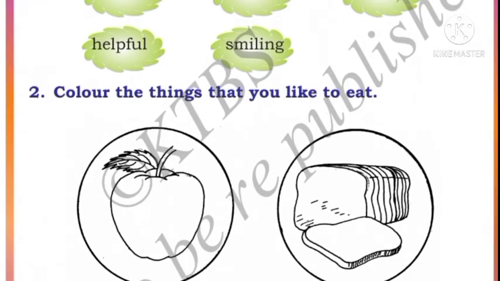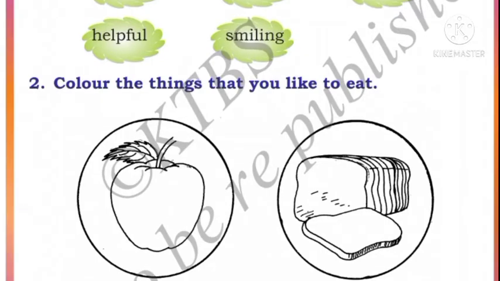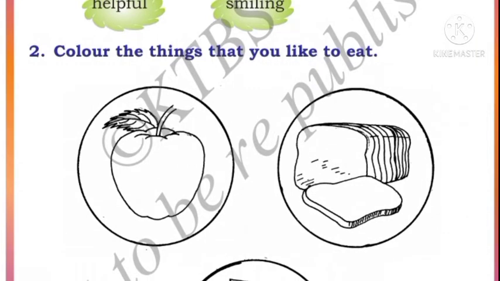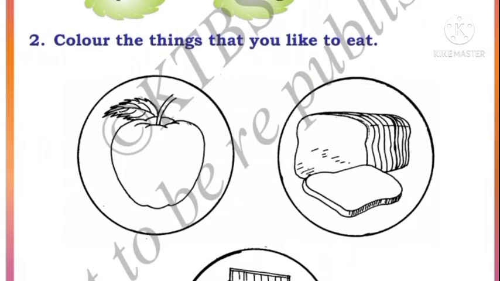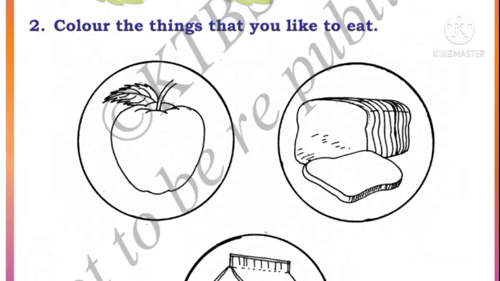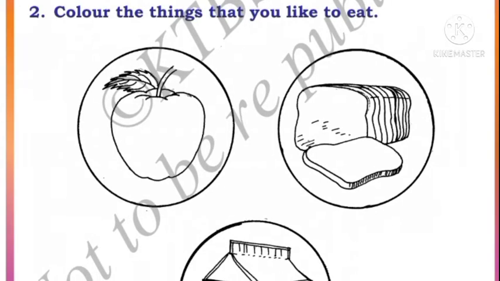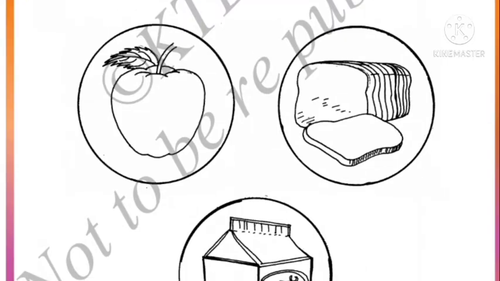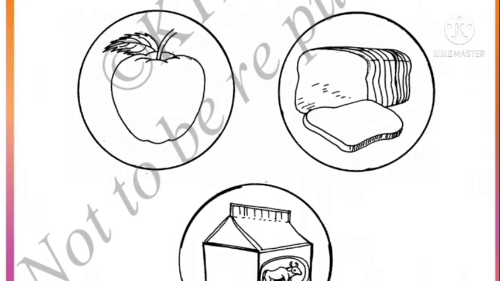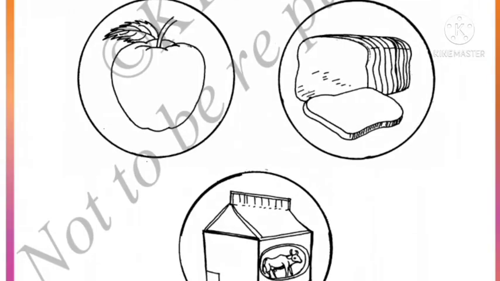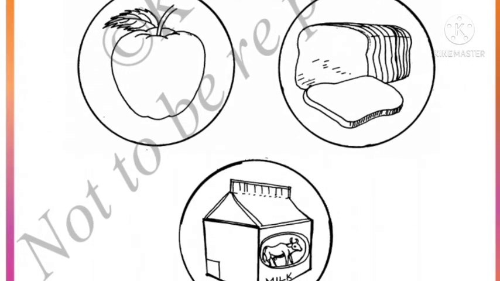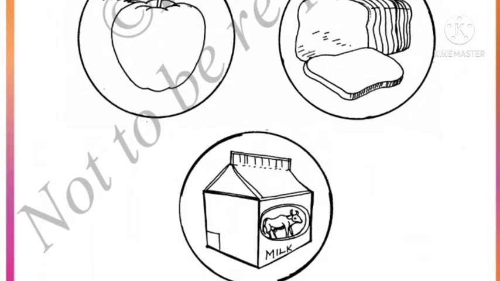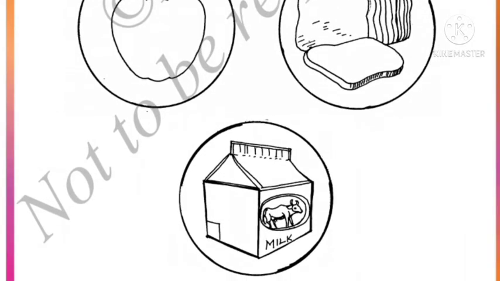Healthy is also a word which describes you, so we will color healthy. Kind is also a word which describes you, which type of person you are. Cheerful, that is also a describing word, so we will color cheerful. Active, bold, helpful, smiling, all these are the words which describe you, so you have to color all these. Color the things you like to eat. Here are the 3 things, that is apple, bread and milk. In these you have to color the things which you like to eat.